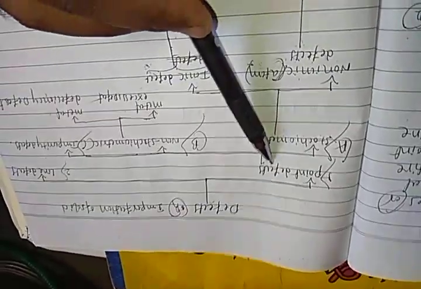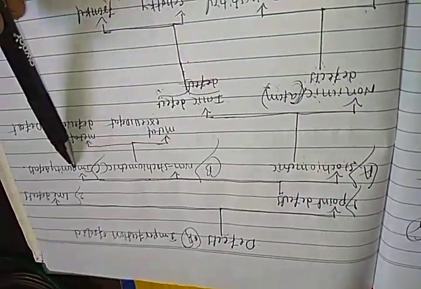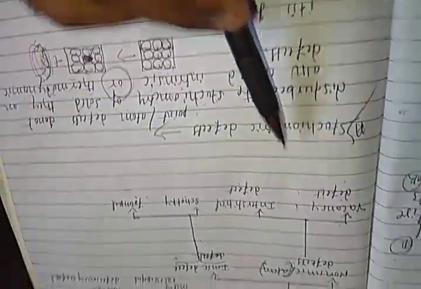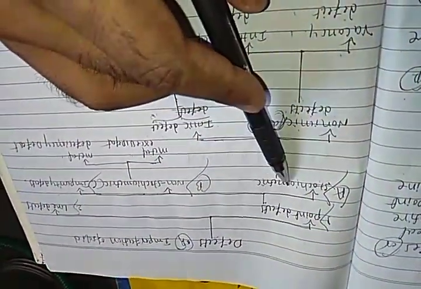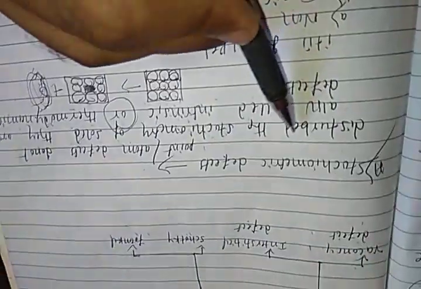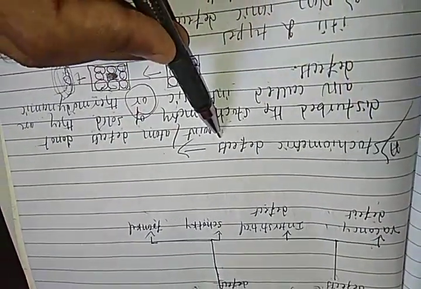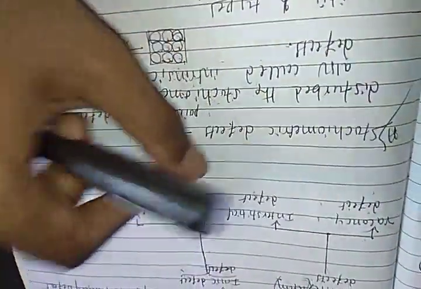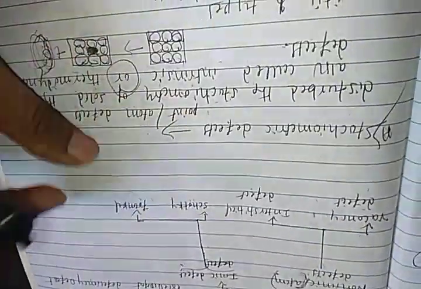The point defects are of 3 types: stoichiometric, non-stoichiometric, and impurity. So let us discuss the point defects. First type, stoichiometric defects. Stoichiometry means balance: the number of atoms is balanced, the total number of atoms is in an even order. That is stoichiometry.